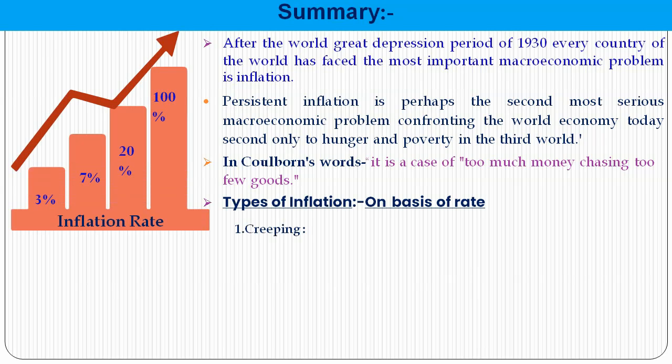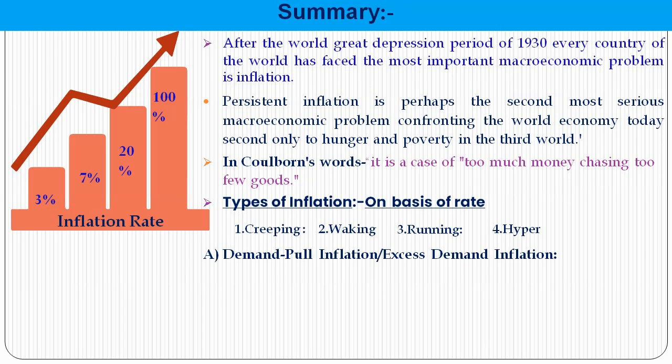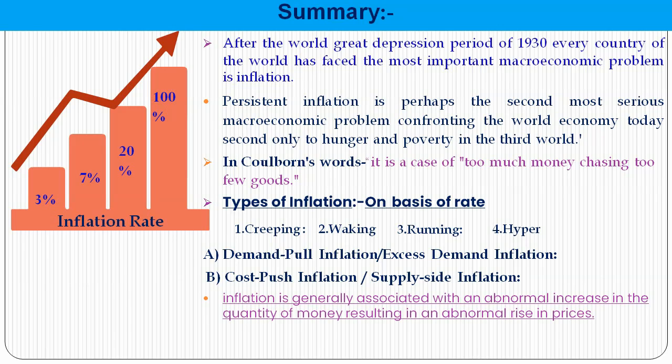Types of inflation: creeping inflation is less than 3%, 3 to 7% is walking inflation, 10 to 20% is running inflation, and 20 to 100% or immeasurable is hyperinflation. Demand pull inflation is an excess of demand over supply. Cost push inflation is when the cost of production is higher or rising, therefore raising the price of commodities and increasing inflation in the economy. Inflation is generally associated with an abnormal increase in the quantity of money resulting in abnormal rises in prices.